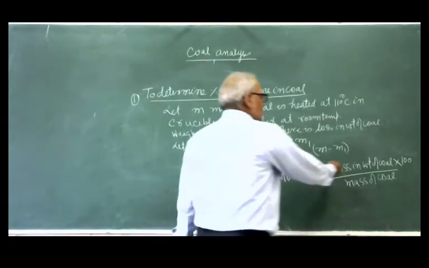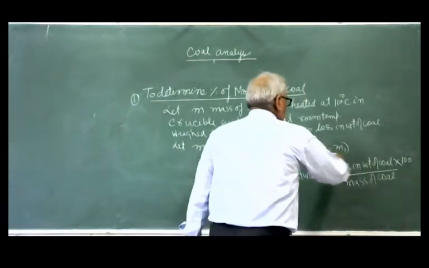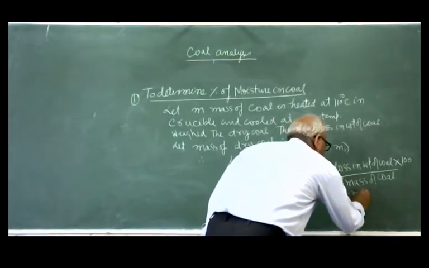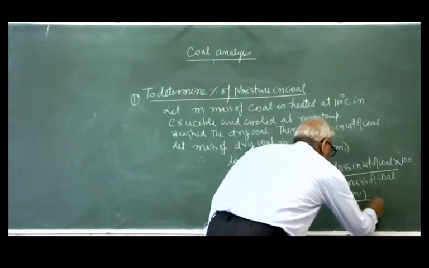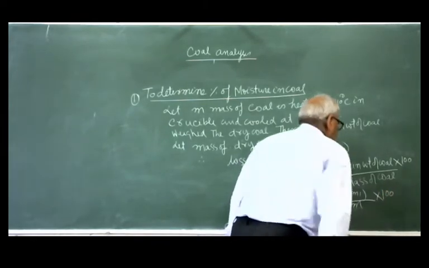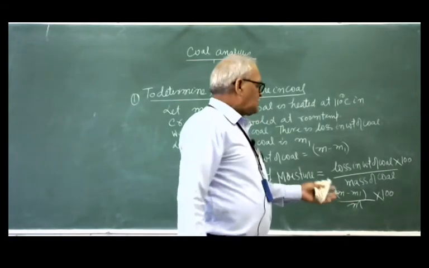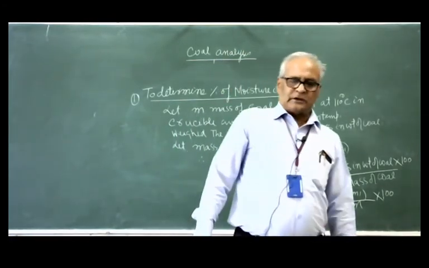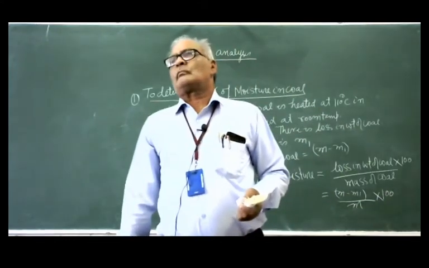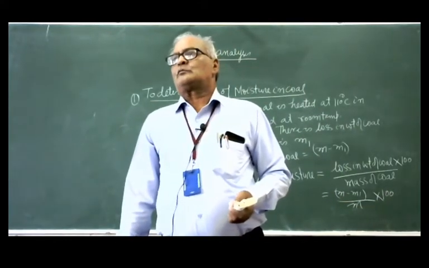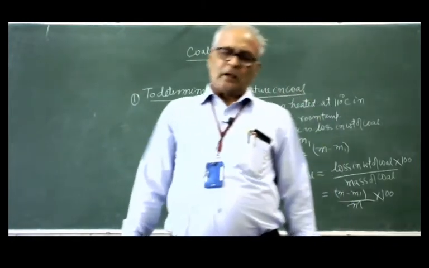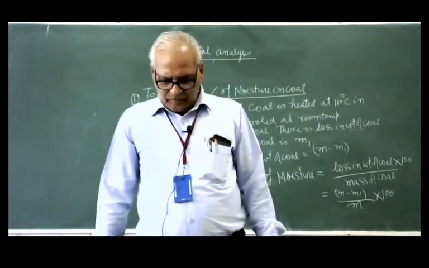So the loss in weight of the coal is how much? This is the loss in weight. You can write here m minus m1 divided by m multiplied by 100. This is the percentage of the moisture present in the coal. So this is very simple to determine the percentage of the moisture in the coal.